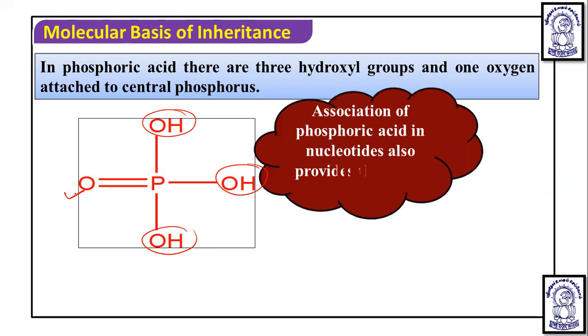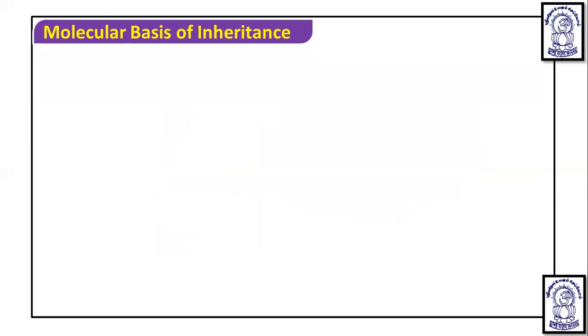Association of phosphoric acid in a nucleotide also provides an acidic trait. If we add it to the nitrogenous base and sugar, when the nucleotide forms, it gives an acidic nature to the nucleotide. Because of this, when we talk about DNA, a deoxyribonucleotide chain, we call it deoxyribonucleic acid. In the same way, in RNA, the ribonucleotide chain, we call it ribonucleic acid due to the presence of phosphoric acid.